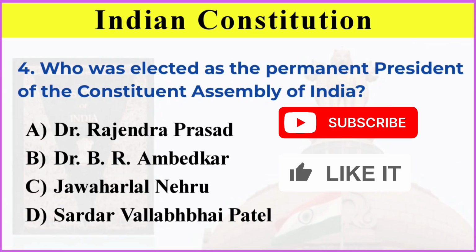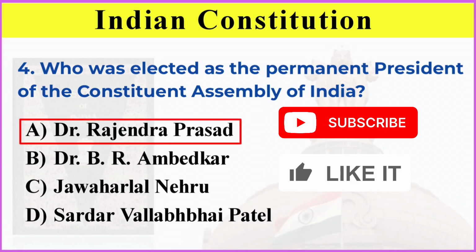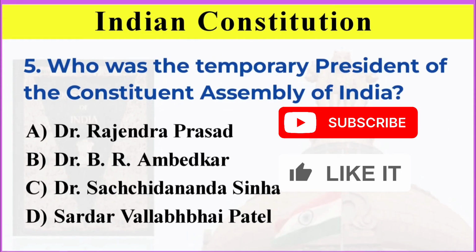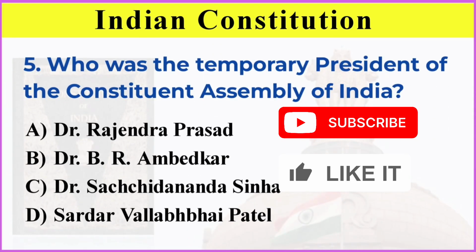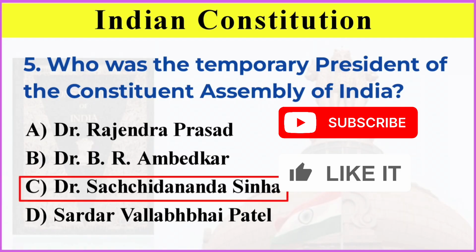Who was elected as the permanent president of the Constituent Assembly of India? Correct answer is option A, Dr. Rajendra Prasad. Who was the temporary president of the Constituent Assembly of India? Correct answer is option C, Dr. Sachidanand Sinha.